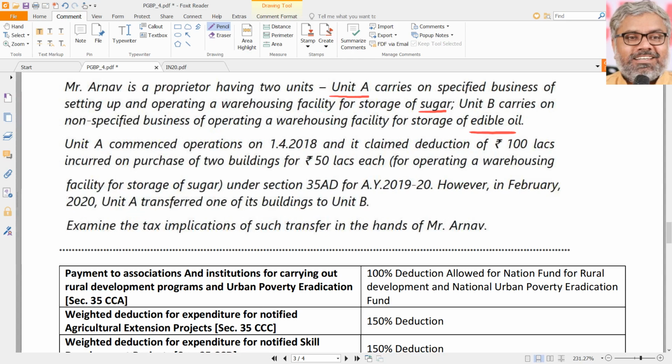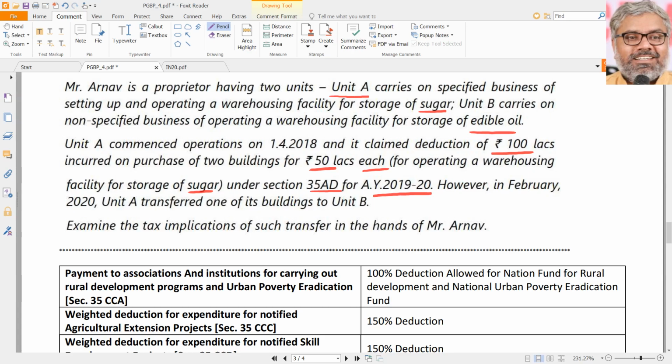But Unit A commenced the operations on 1/4/2018, long back, and claimed a deduction of 100 lakhs rupees incurred on purchase of two buildings for 50 lakhs each for operating a warehousing facility for storage of sugar under 35AD for assessment year 2019-20, which was not our assessment year, earlier is our assessment year. That was all there already in Unit A. Means already he claimed a deduction of how much? 100 lakhs on this Unit A buildings under section 35AD.